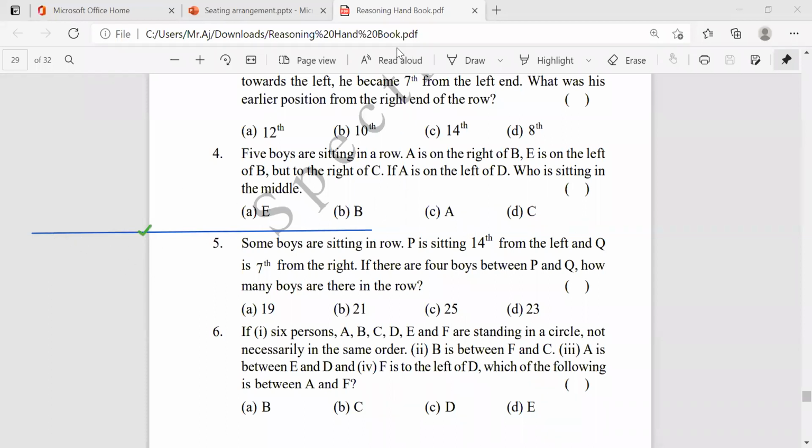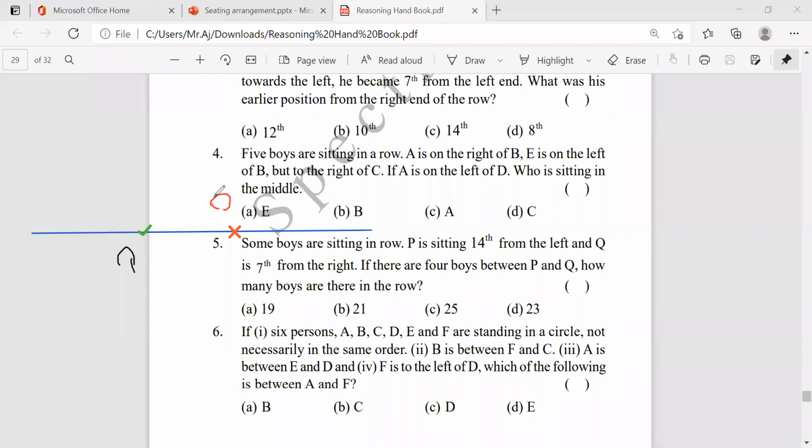And Q is on the right side, the 17th position. Who's this person? P. Who's this person?